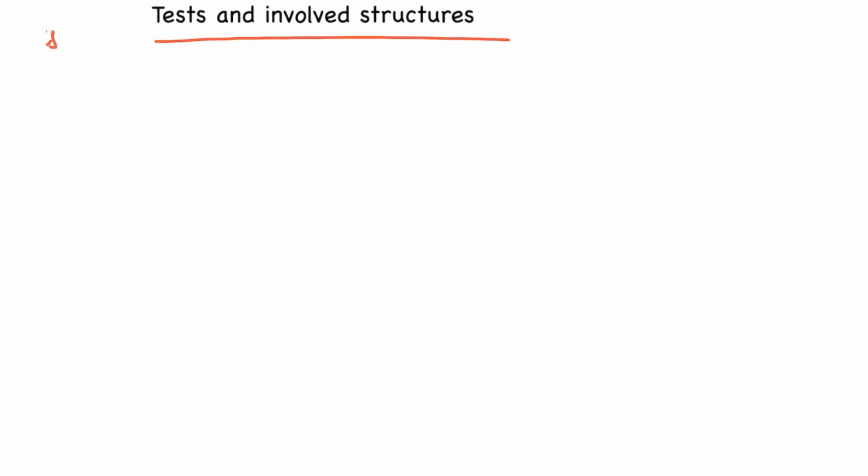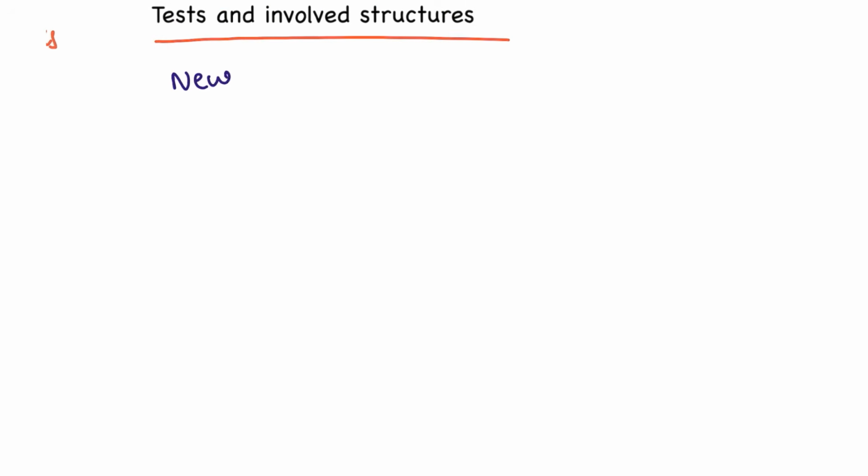Next, I have mentioned here the important tests and the involvement of the structures that you have to take note of. For example, let's see the importance of nerve damages. We have neuropraxia, neurotmesis and axonotmesis.